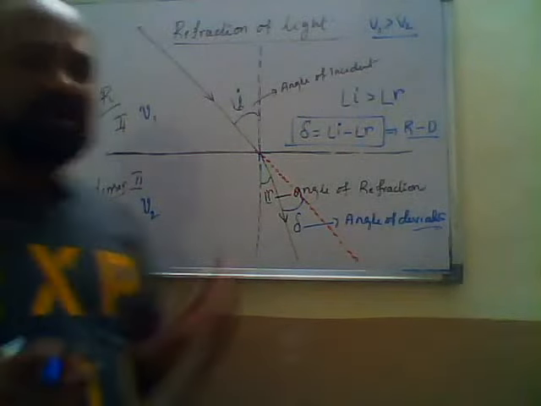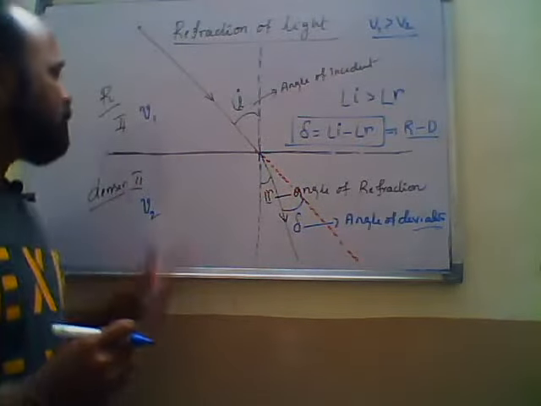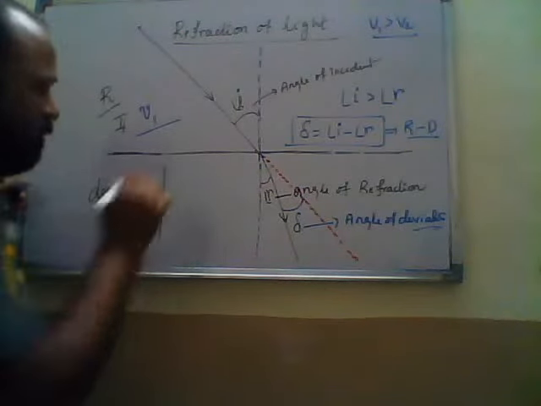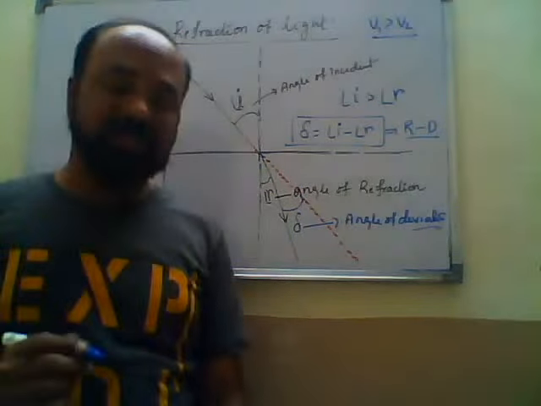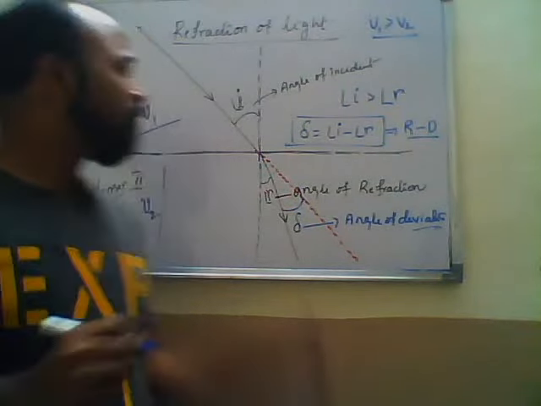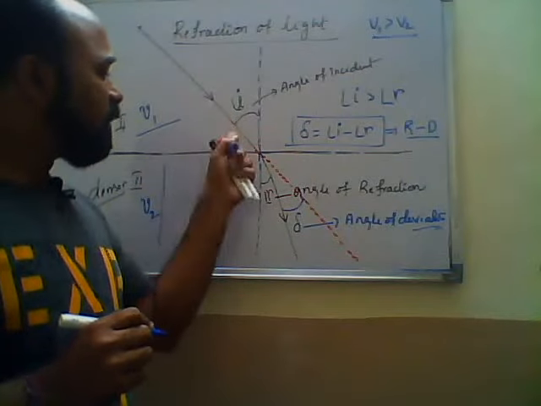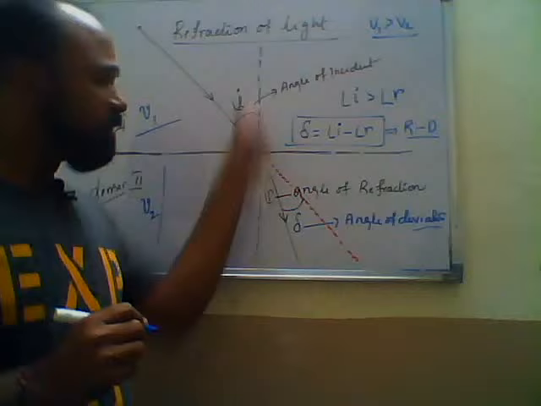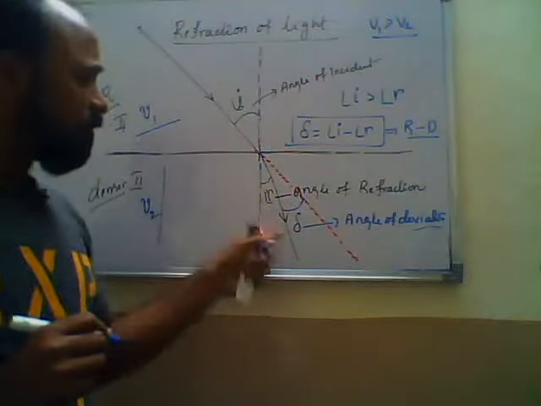Okay, this is called the angle of refraction. Now, in the last topic we learned the laws of reflection. Similarly, we have laws of refraction also. Here, this is the incident ray, this is the refracted ray, this is the normal. These are all the fundamental points.